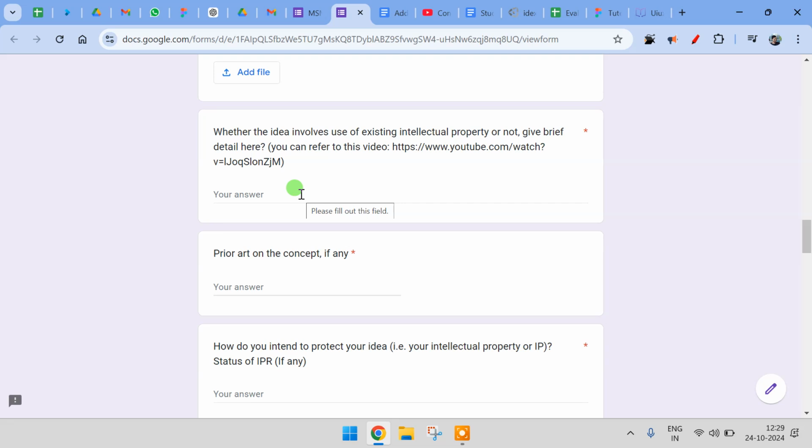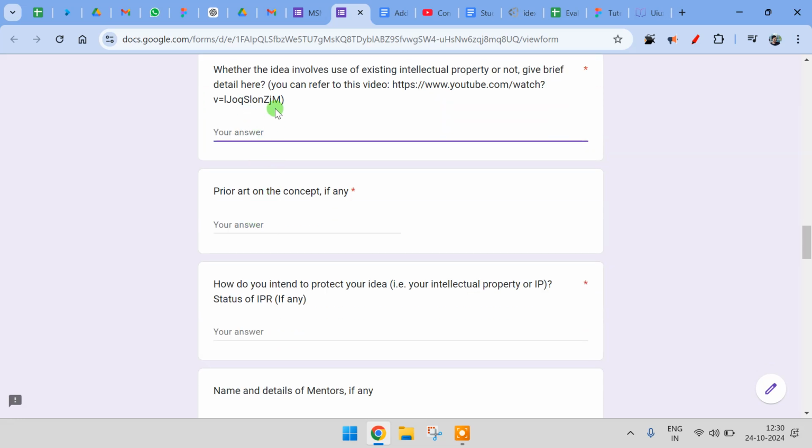If your idea is being used somewhere else, or you are using someone else's idea to make your product, then once this is completed, if you find you are using it, you can mention it as it is. Then we can see how to take it ahead. Else you can say no, it is a completely new idea. These two questions are similar, so you can partly mention things in both the questions.